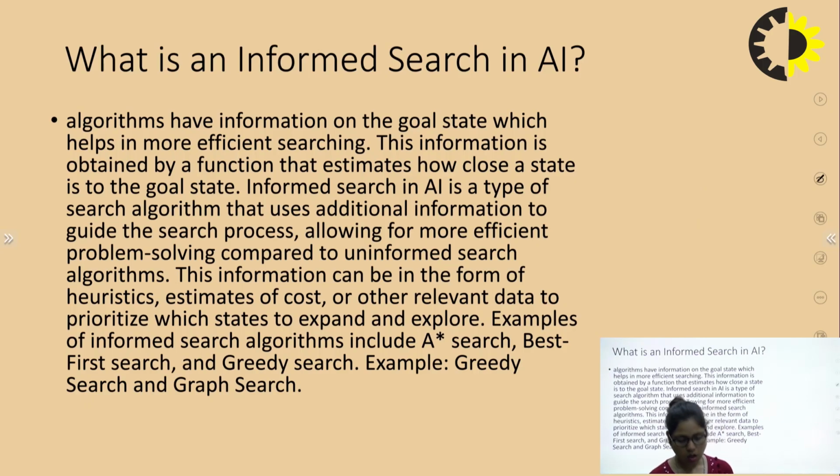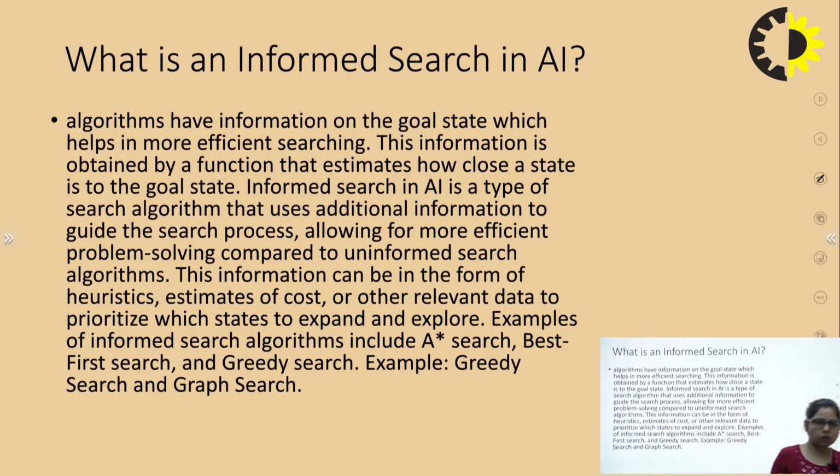Now, what is informed search in AI? The algorithms have information on the goal state, which helps in more efficient searching. The information is obtained by a function that estimates how close a state is to the goal state. Informed search in AI is a type of searching algorithm that uses additional information, called heuristic, to guide the search process.